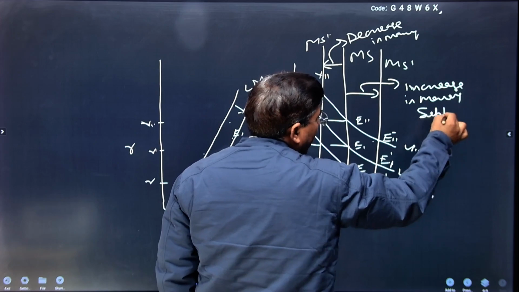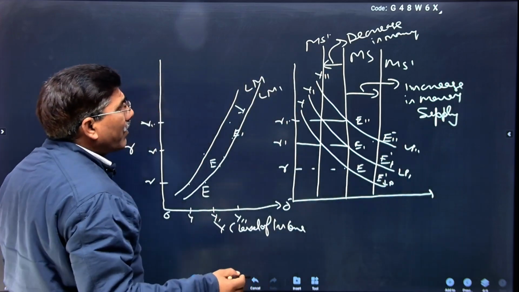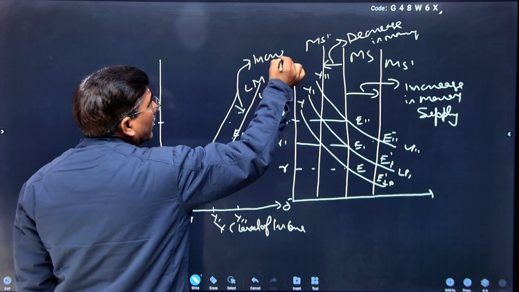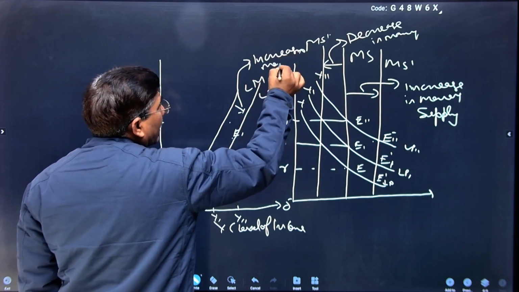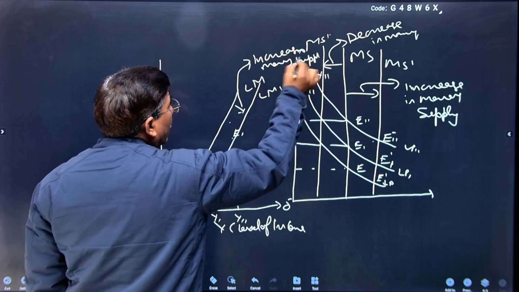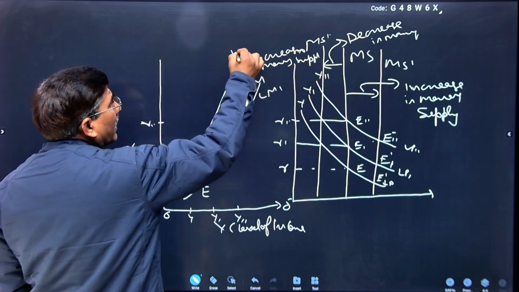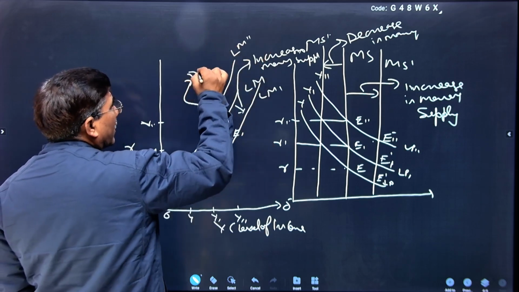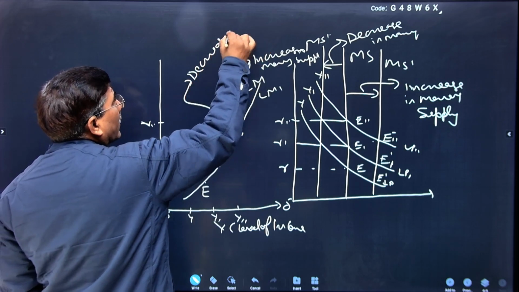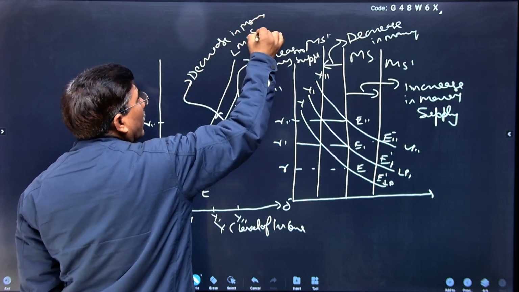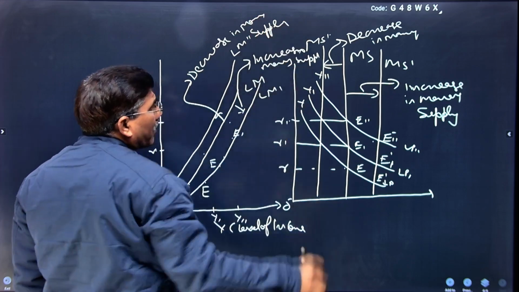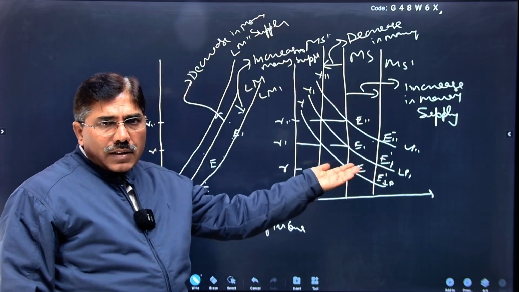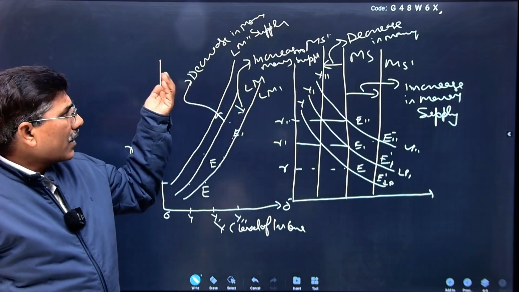You can see very easily, this is because of increasing money supply, and this is because of decreasing money supply, LM double dash. Now you are clear, our LM curve can shift because of two factors. Increasing money supply will shift it downwardly, decreasing money supply will shift it inwardly.